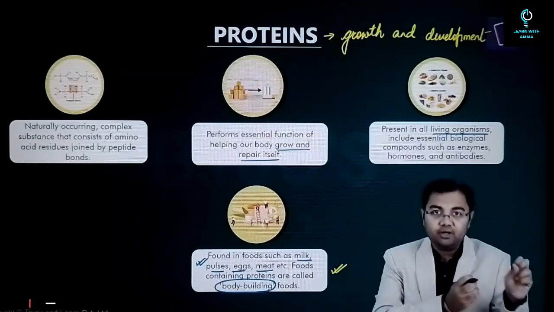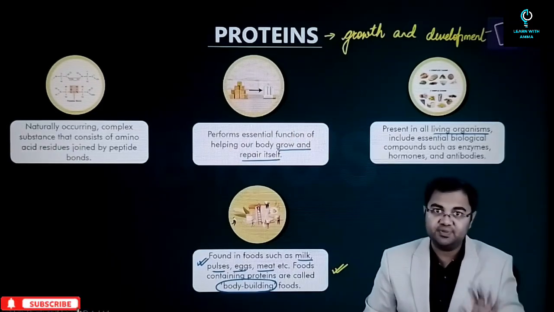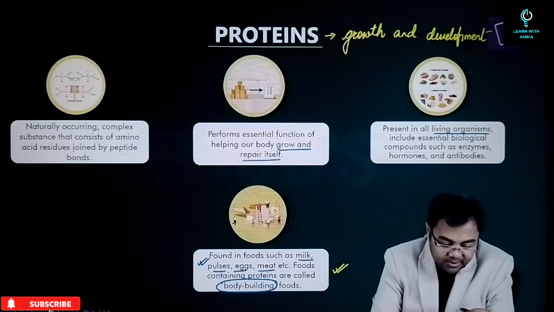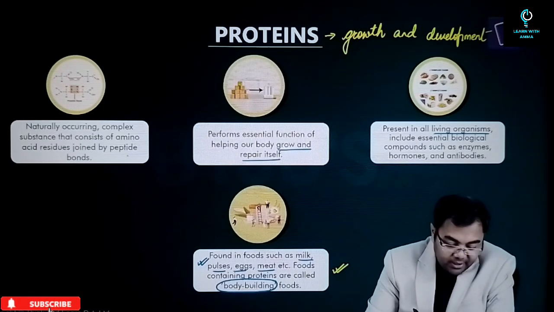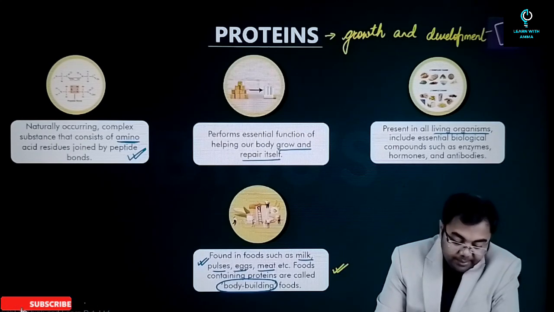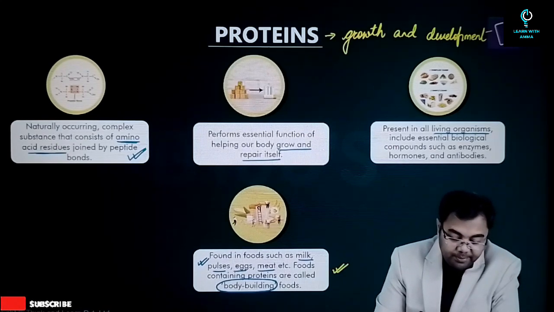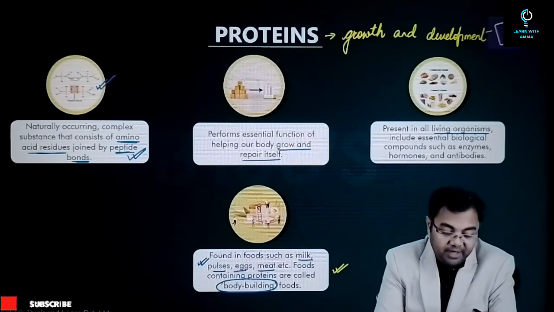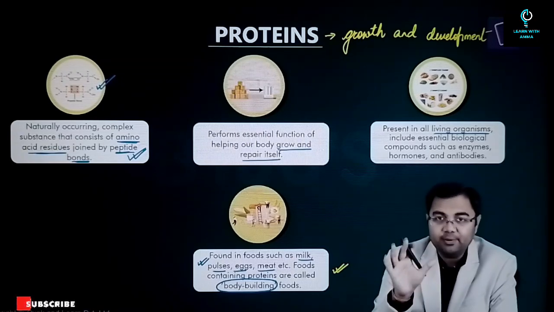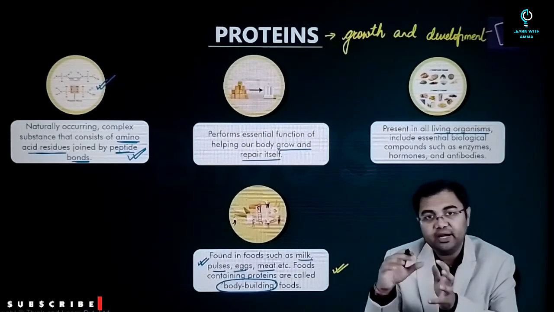The same protein may not be required by other animals or other species. So that's why they are very specific to a given organism. So they are naturally occurring complex substances that consist of amino acid residues joined by peptide bonds. Alright, amino acids joined by peptide bonds. So just remember this, you don't need to go into the chemical formula of them. Just remember amino acids joined by peptide bonds.